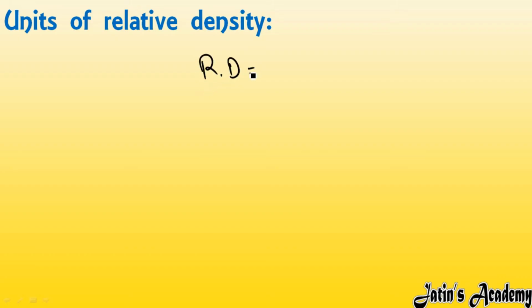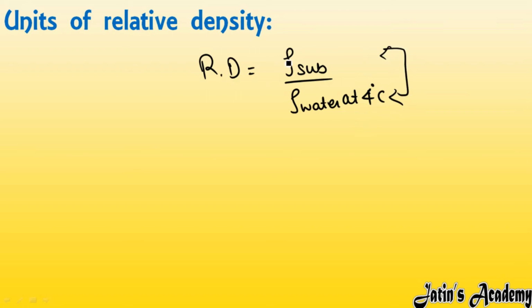Relative density is equal to the density of substance over the density of water at 4 degrees Celsius. Here you can see clearly that in both the numerator and denominator, we have density. It is a ratio of both densities. Whenever we have a ratio where upside and downside have the same quantity, these quantities cancel each other out. So relative density has no units.